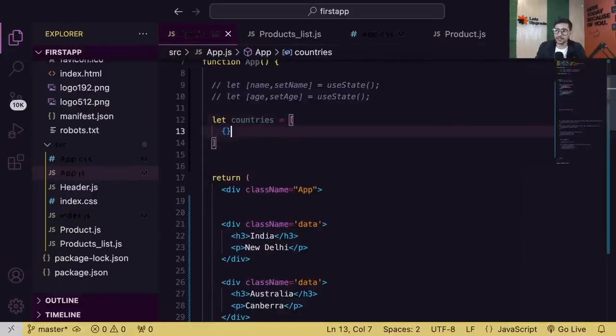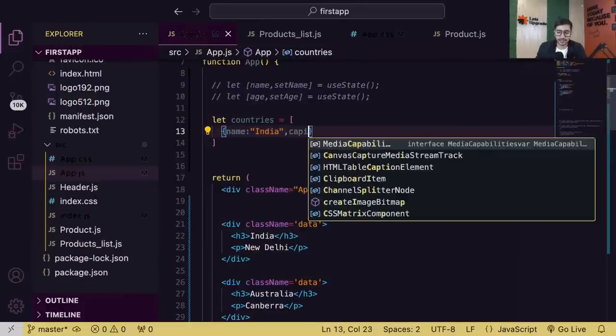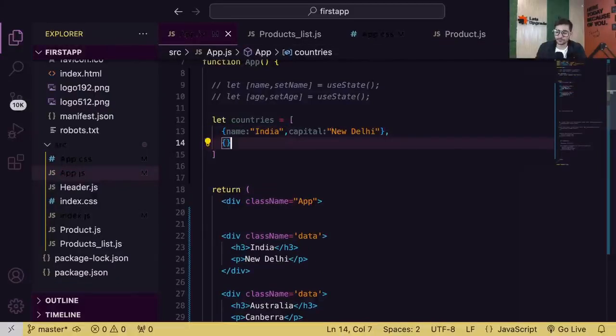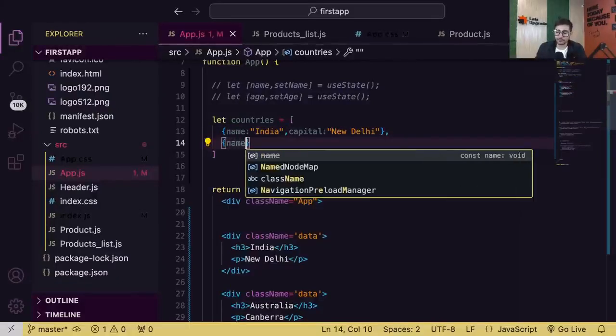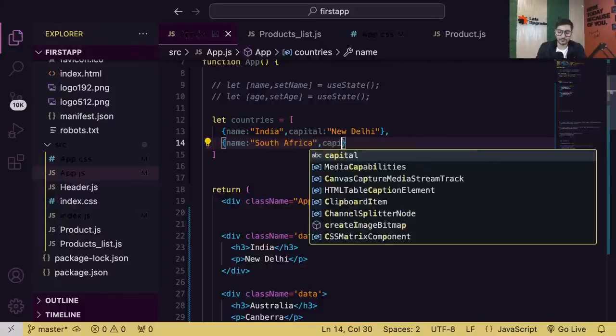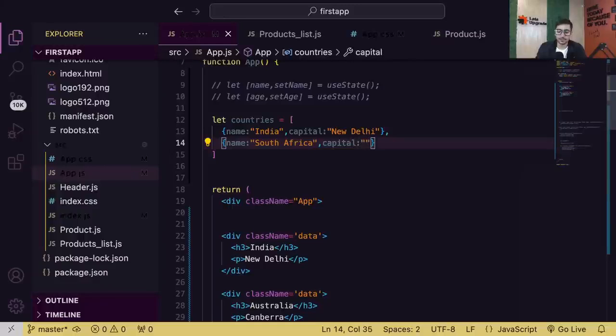And in that array, I'm going to create some objects where I have country name India, and let's say capital, New Delhi. Then let's say one more country, South Africa, capital, Cape Town.